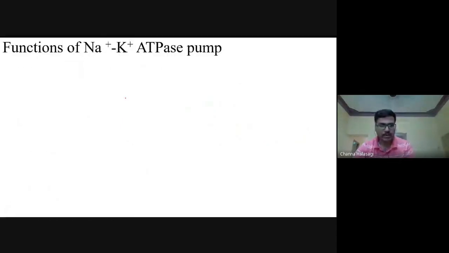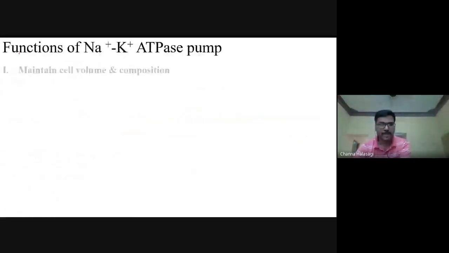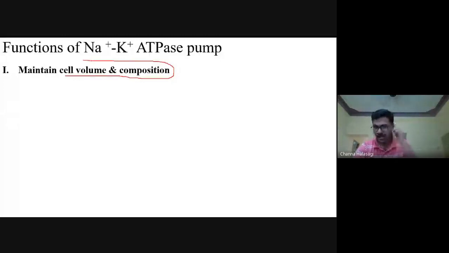Then what is the function of a sodium potassium pump? What is its importance? Coming to the functions, it is mainly important for maintaining the composition of the ions and the cell volume. Just now we discussed that intracellularly you have got more proteins. If there are more proteins, they are osmotically active, so the cell should swell and rupture, but that doesn't happen.